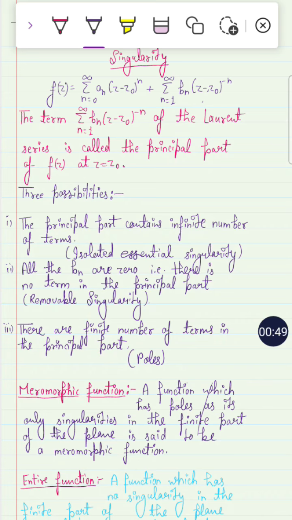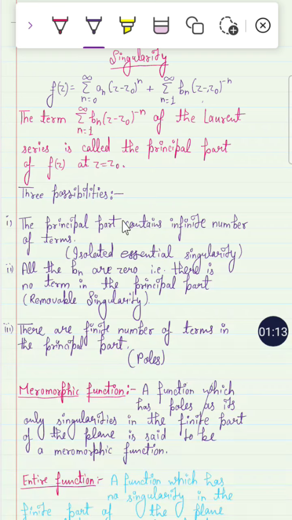If you put z equals z naught, then this term goes to 0 and this term also goes to 0, then f(z) equals 0. So this is called singularity. If b_n equals 0, then this whole term is 0, but this term is not equal to 0, so it is called singularity.